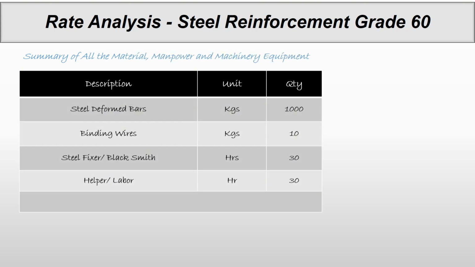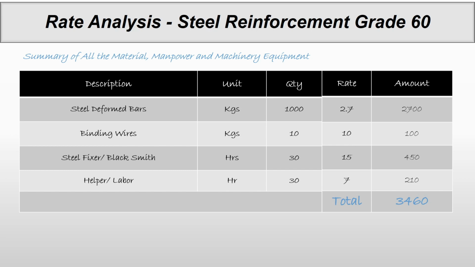Okay, so summarize all these. Steel deformed bar 1000 kgs, binding wire 10 kgs, steel fixer 30 hours, helper 30 hours. So the rate for deformed bar is 2.7 real per kg, 10 real for binding wire per kg, 15 real for steel fixer per hour, and 7 real for helper. So the total direct amount is now 3460 real.